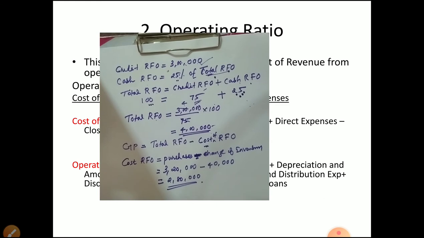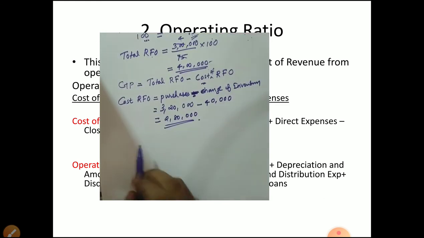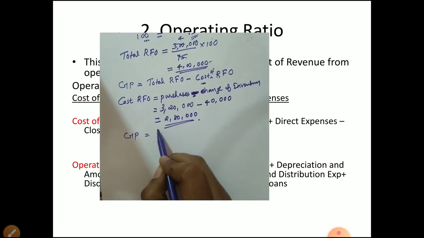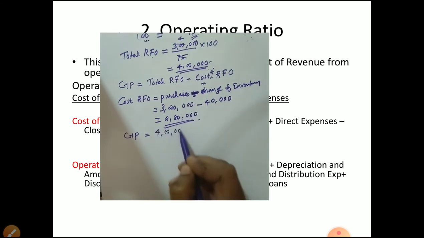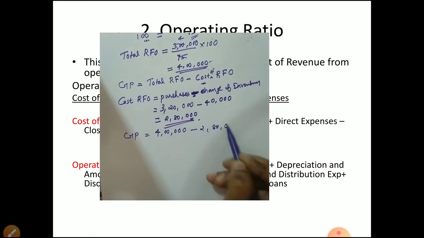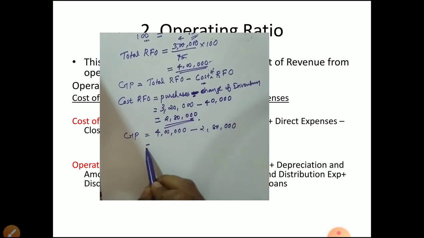Now we have to calculate GP. GP is equal to, as in the equation I wrote, total RFO minus cost RFO. Total RFO is 4 lakh minus cost RFO 2 lakh 80,000. It is equal to how much?